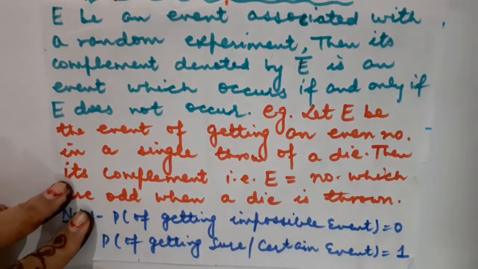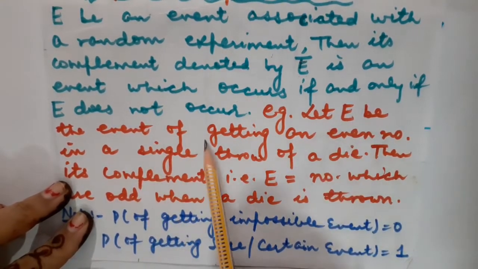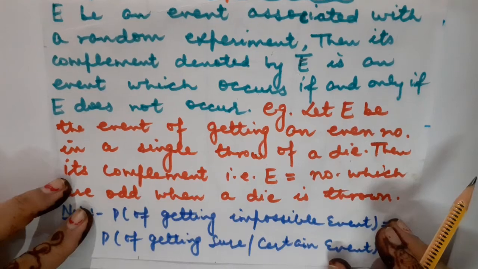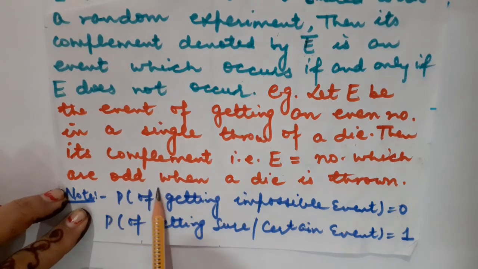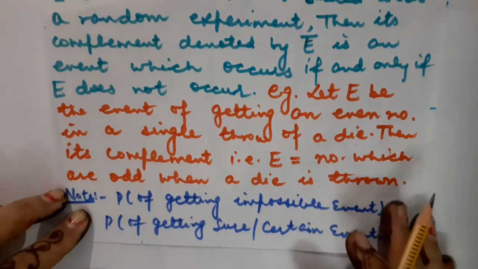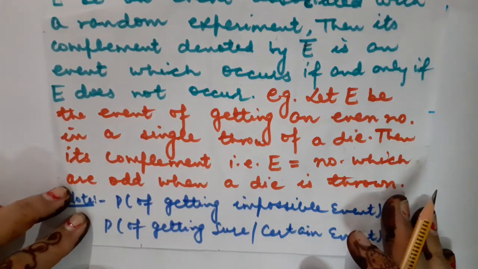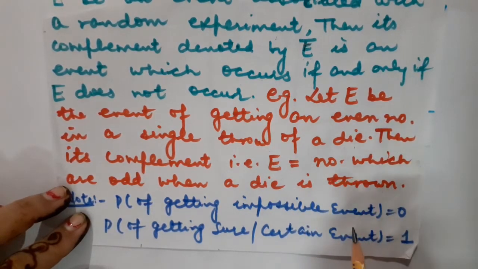Fine. For example, let us read it first, then I will explain it to you. Let E be the event of getting an even number in a single throw of a die. So what will be its negation, or what will be the complement of this event E? That will be to get an odd number when a die is thrown. Correct? For example, if I have thrown a die and I want the event to show prime numbers. Children, you know that prime numbers are always greater than 1, and they are those numbers which have exactly two factors: 1 and the number itself. So what are the prime numbers in that case? That is 2, 3, 5.